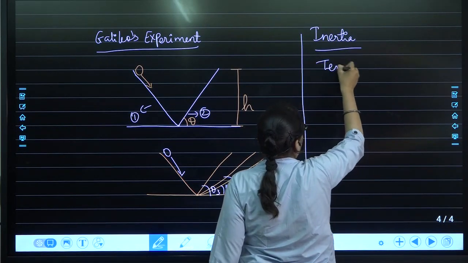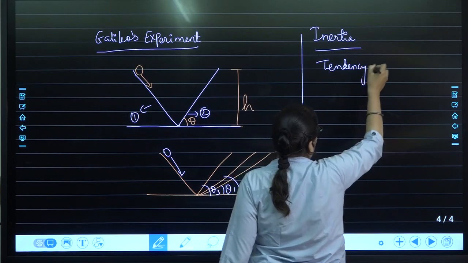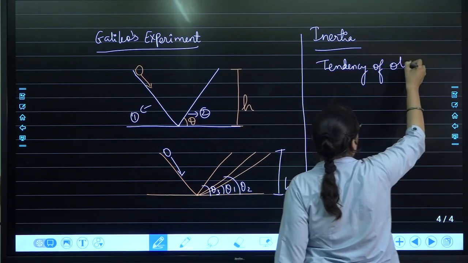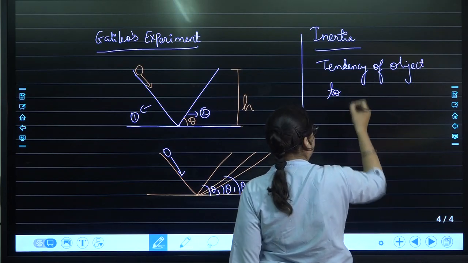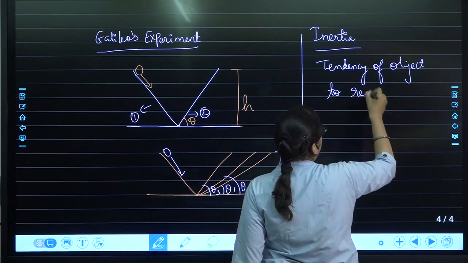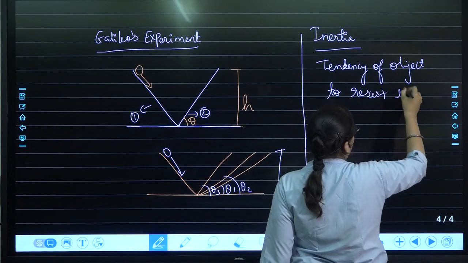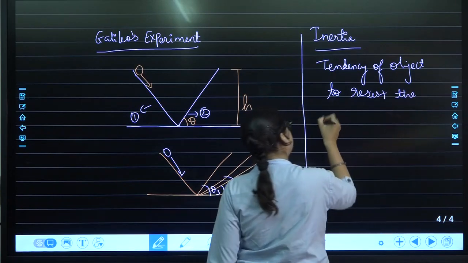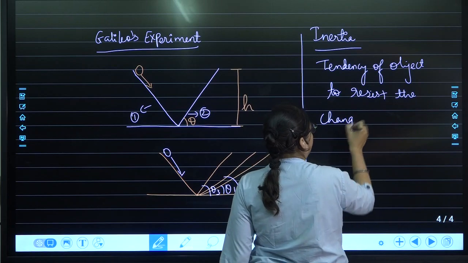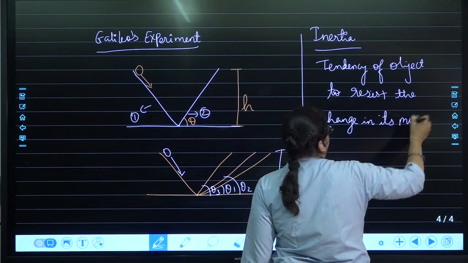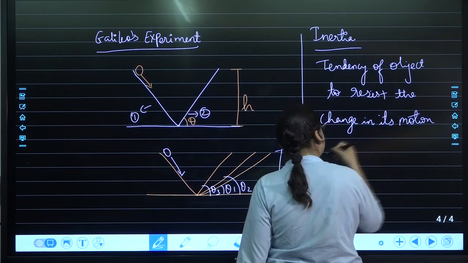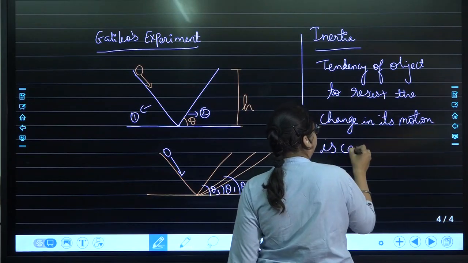Tendency of the object to maintain its state of motion, tendency of the object to resist the change in motion, is called inertia of that particular object.